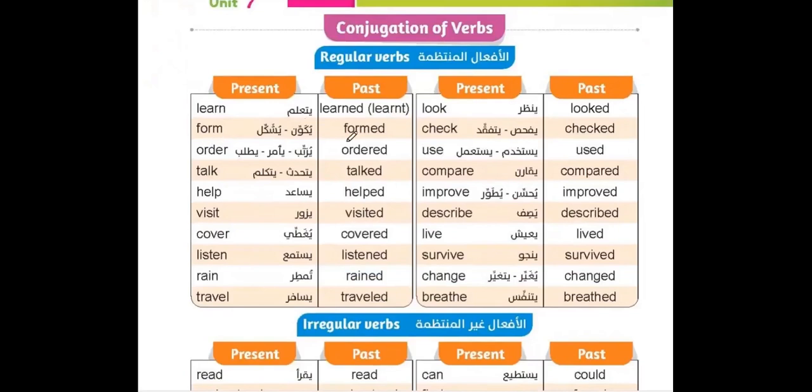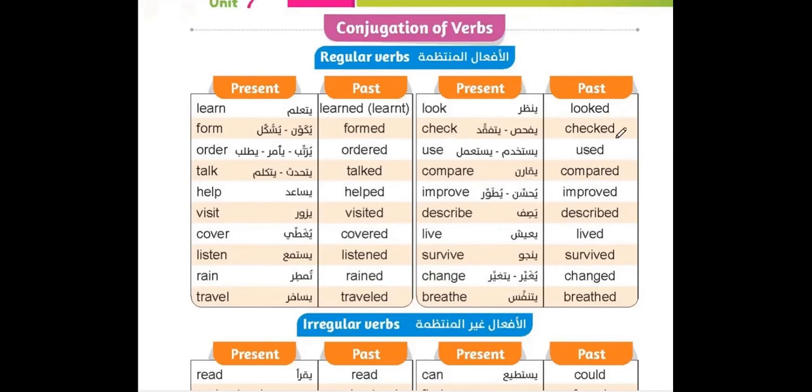Form, formed. Order, ordered. Talk, talked. Help, helped. Visit, visited. Cover, covered. Listen, listened. Rain, rained. Travel, traveled. Look, looked.